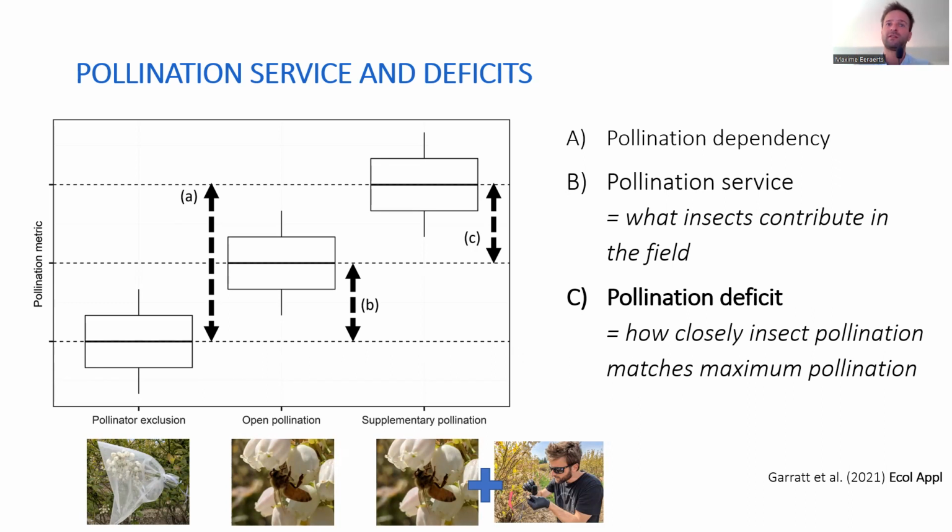These are flowers that are open to insect visitation in a field, but we supplement pollen manually by hand so that we can see the maximum or optimum pollination of that field. By comparing the supplementary pollination treatment with the open pollination treatment, we can then assess this pollination deficit.